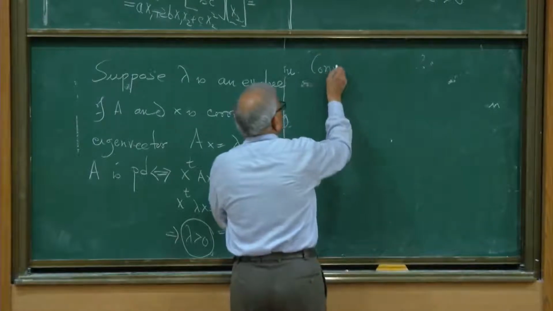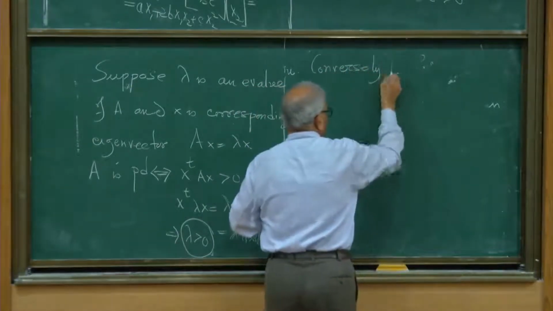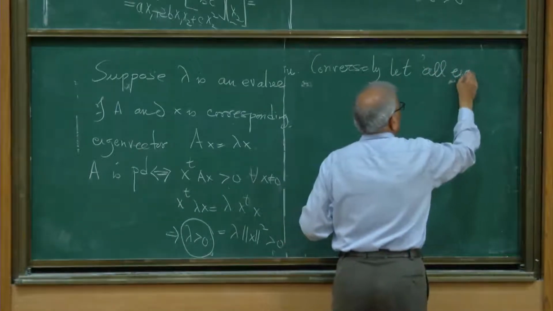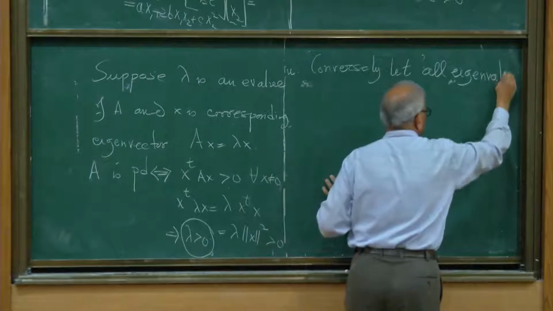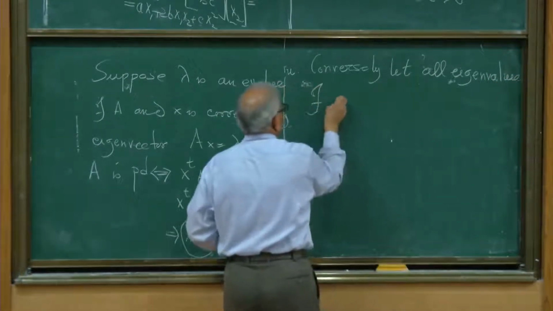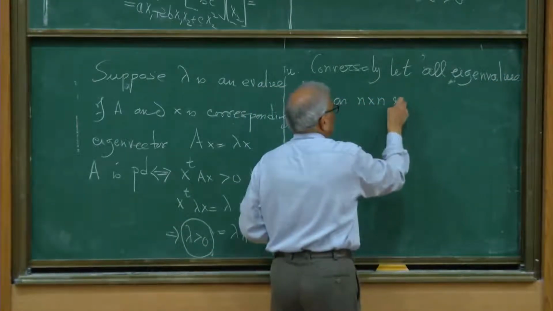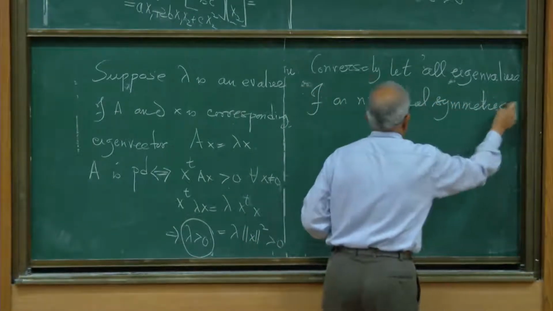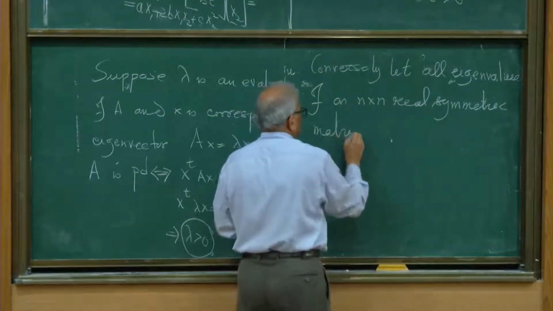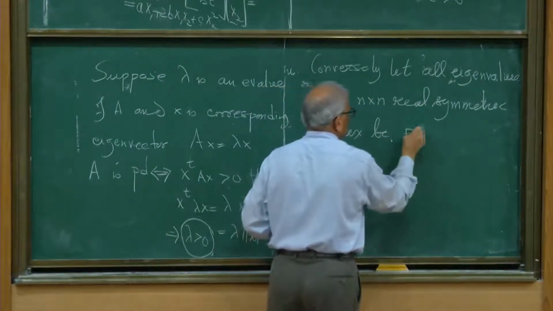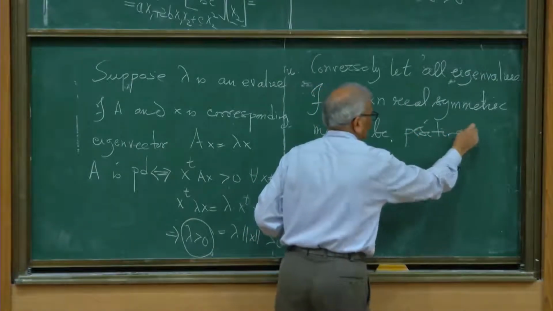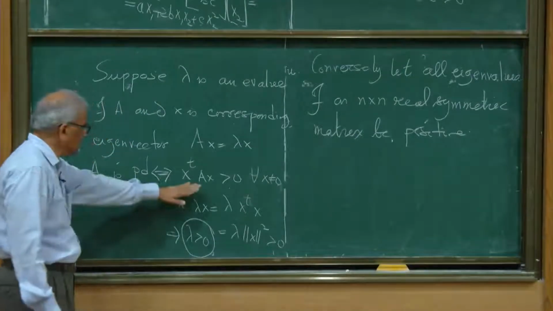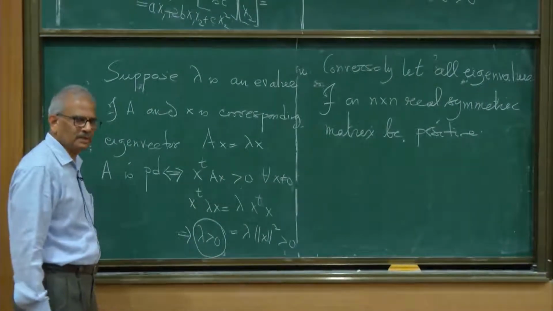Conversely, let all eigenvalues of an n by n real symmetric matrix A be positive. And I want to show that X transpose AX is always positive for non-zero vectors.